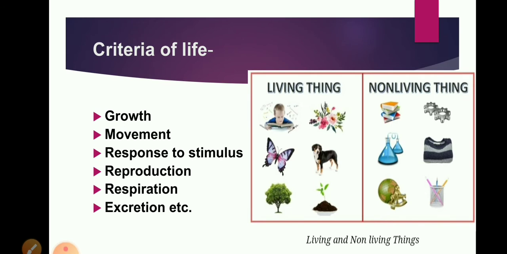Students, we can see many things around us. Some are living, some are non-living. In this picture also, you are able to see some living things and some non-living things. But how can we differentiate between living and non-living? For example, if we see a dog running, a man shouting on the road, birds flying, we know these are living things because they are showing some movement.